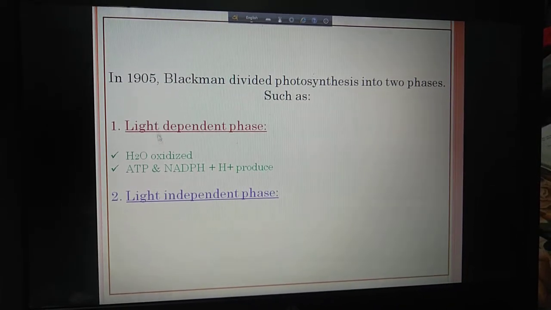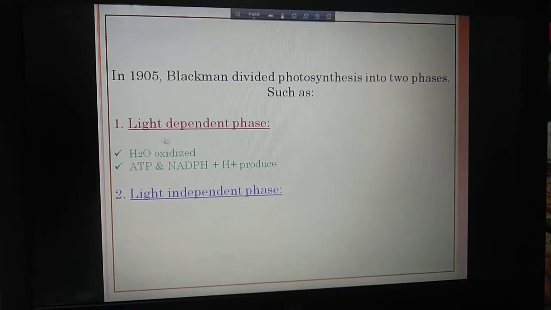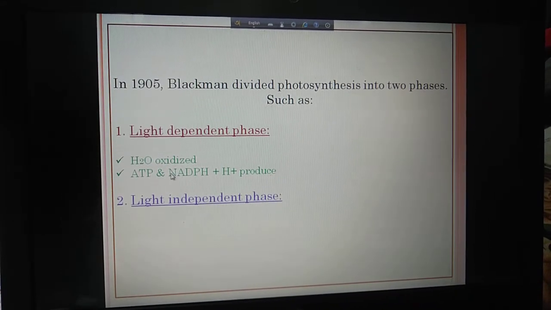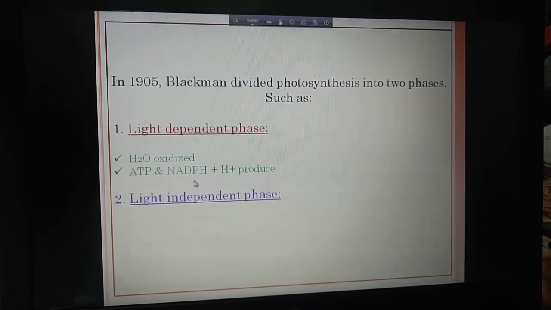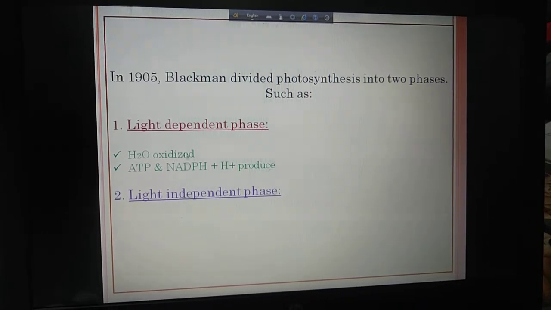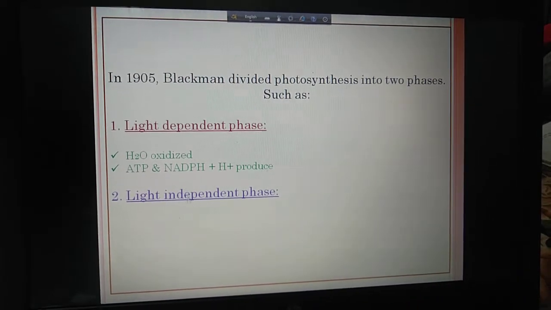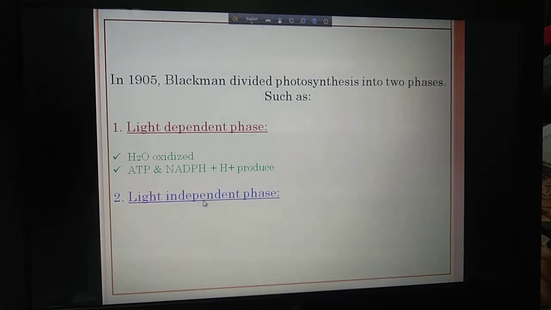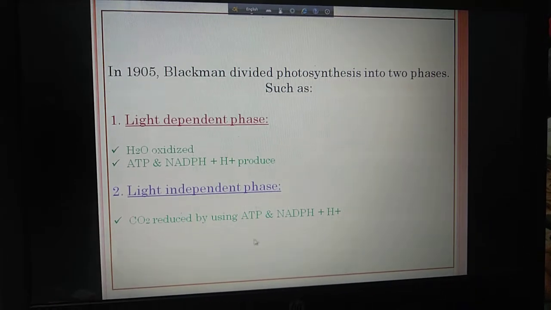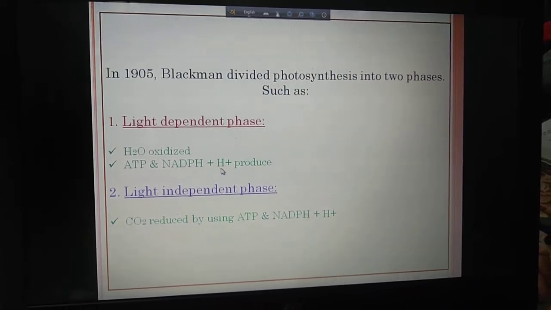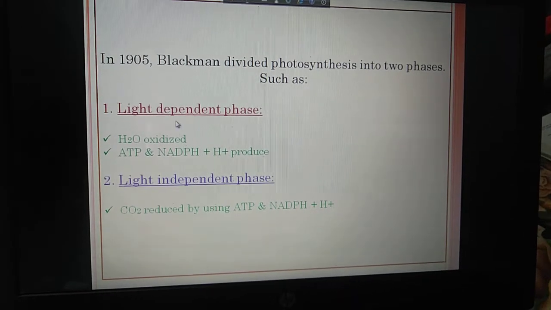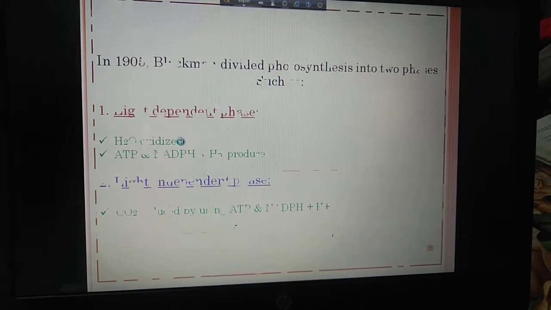Only in the light dependent phase, the water molecule is oxidized and produces ATP and NADPH2. Carbon dioxide never participates in the light dependent phase. In the light independent phase, carbon dioxide becomes reduced with the help of ATP and NADPH2, which were already produced in the light dependent phase.